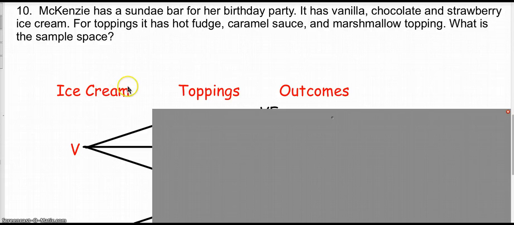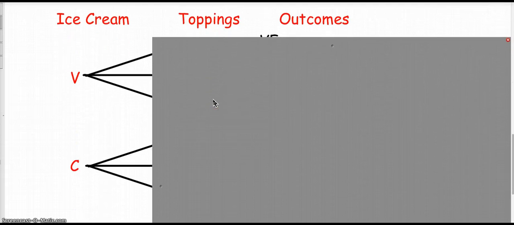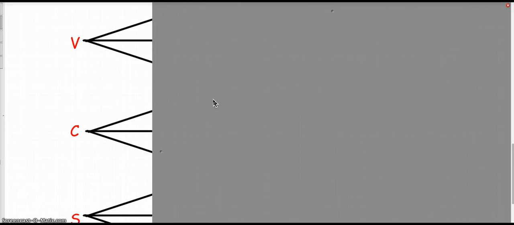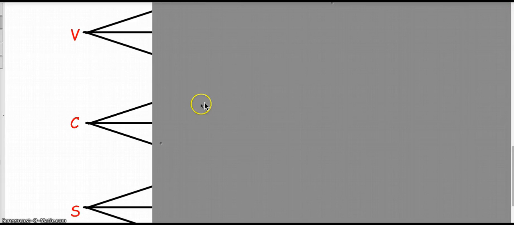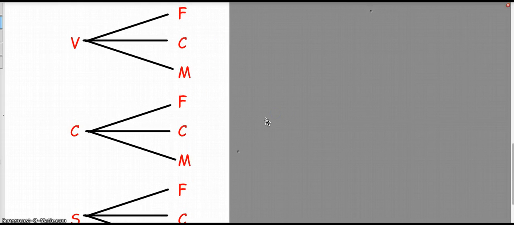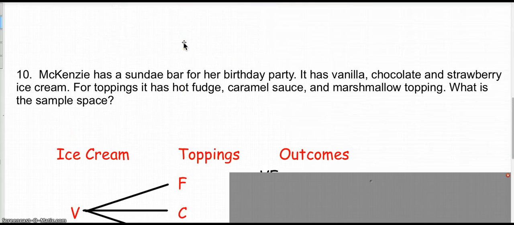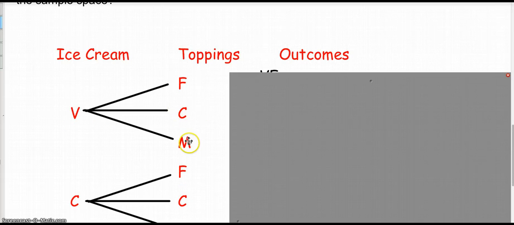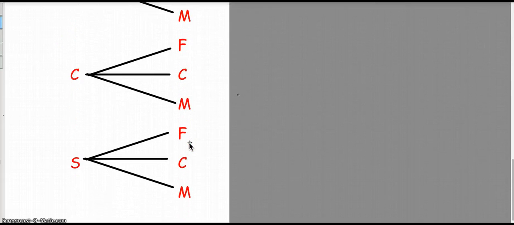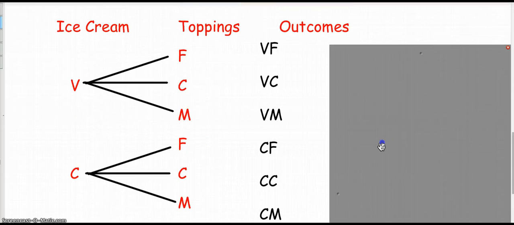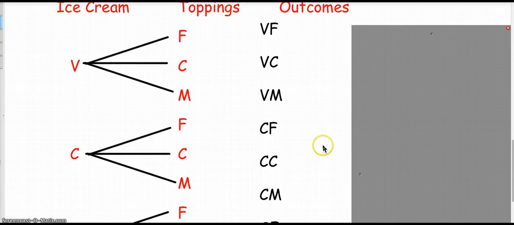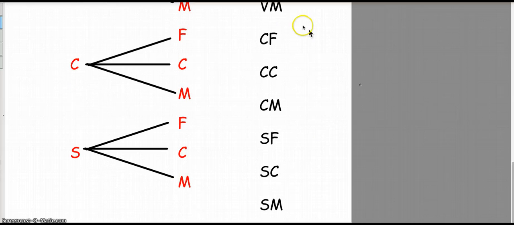So with ice cream as our stage 1 and toppings as our stage 2, we've got vanilla, chocolate, and strawberry listed. Each one of those would then be matched to the different toppings: fudge, caramel, and marshmallow cream. Got all of them matched that same way, which then will give us our 9 outcomes. This entire list of outcomes is your sample space.